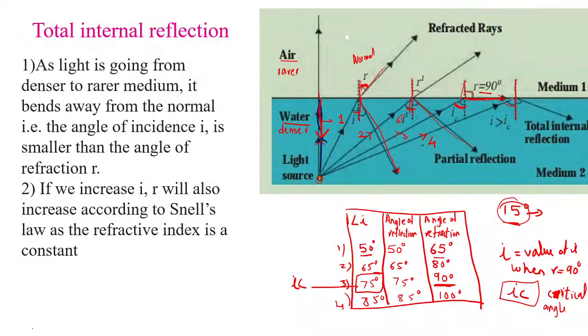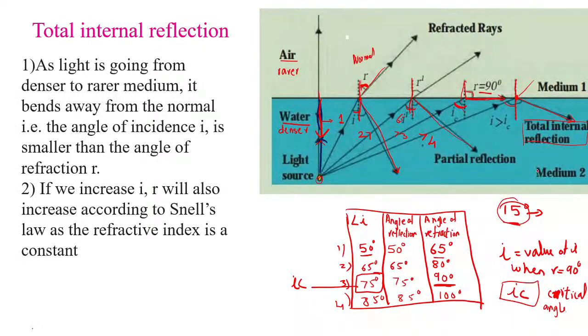Now you will see that at this point of incidence, all the rays will turn into the denser medium. It will not get refracted into the air. It will turn into the denser medium, and this is called total internal reflection.